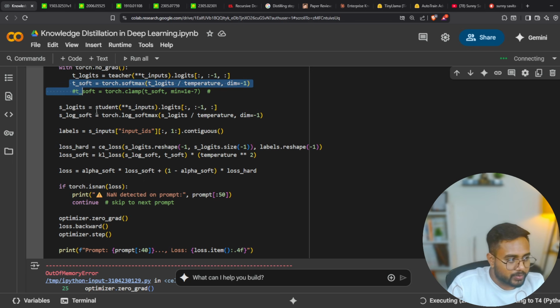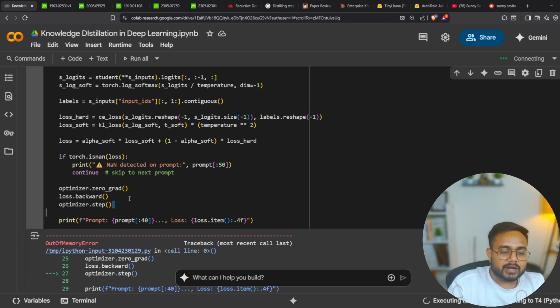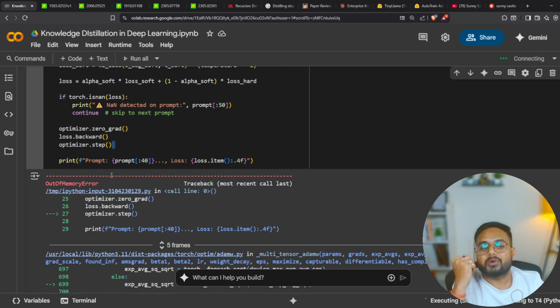Then further we are going to calculate the loss, this one, soft loss and hard loss. Soft loss is basically using the KL divergence method, and hard loss is basically using the cross entropy. Then here is my complete loss, the final loss, and this is the training, right guys? So once I train, I will get my distilled model.